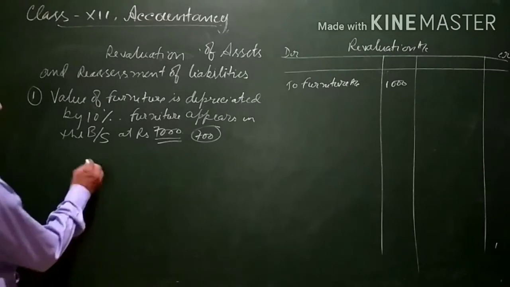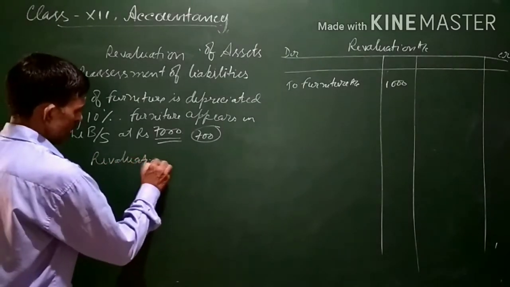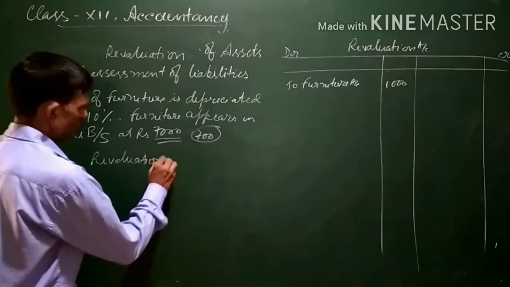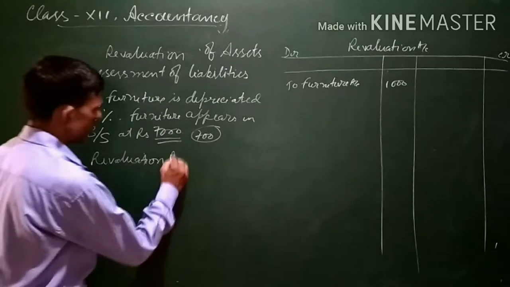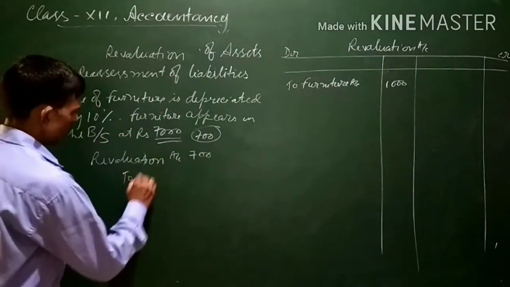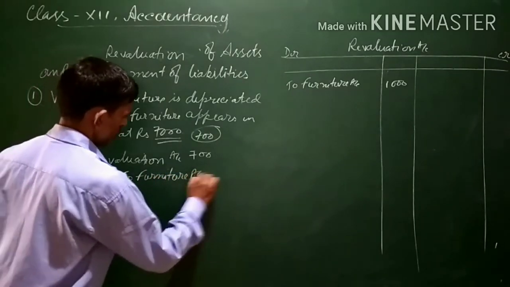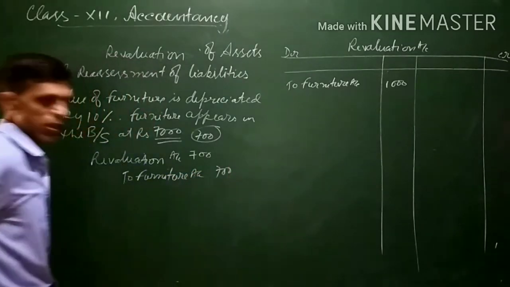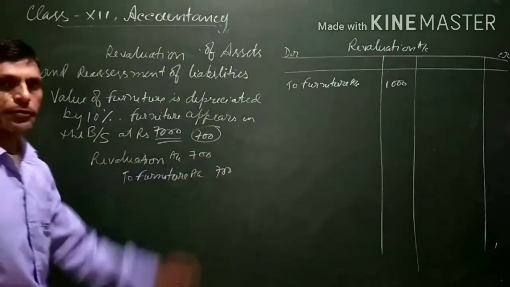For this, the journal entry will again be: revaluation account will be debited because it is a loss for us, because the value of the asset is decreasing. Revaluation account will be debited by rupees 700 and furniture account will be credited with rupees 700. Since furniture is an asset, for decrease of an asset it is to be credited.